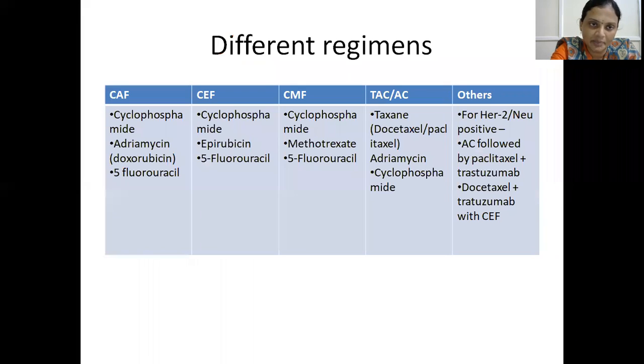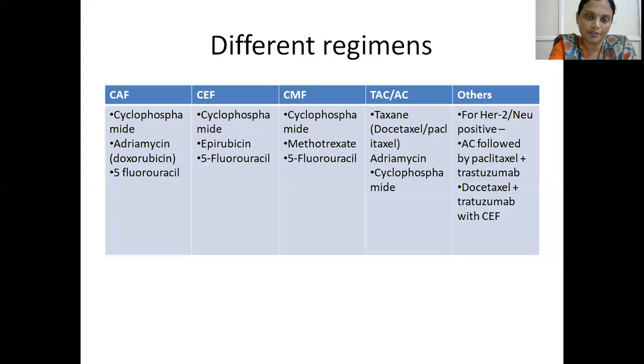The various regimens: CAF regimen, CEF regimen, CMF regimen, TAC or AC regimen. CAF means cyclophosphamide, adriamycin, also called doxorubicin, with 5-fluorouracil, the most preferable regimen nowadays.